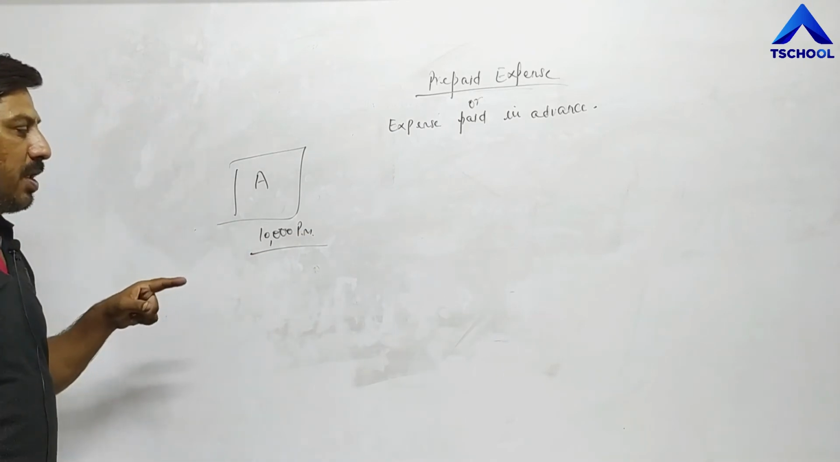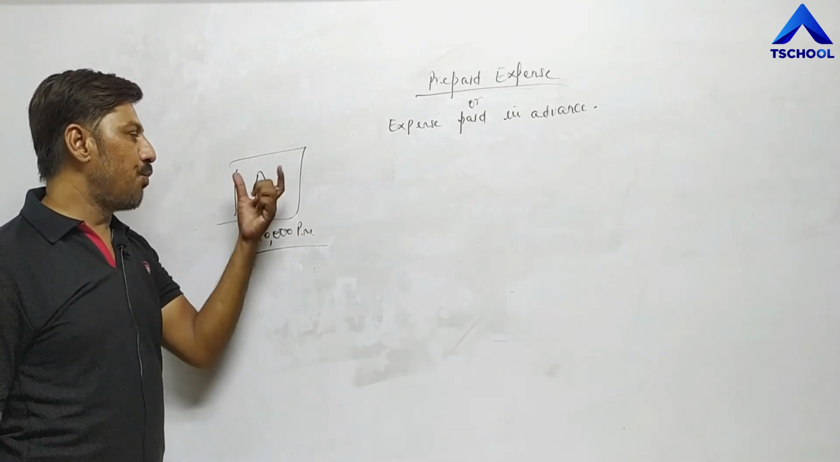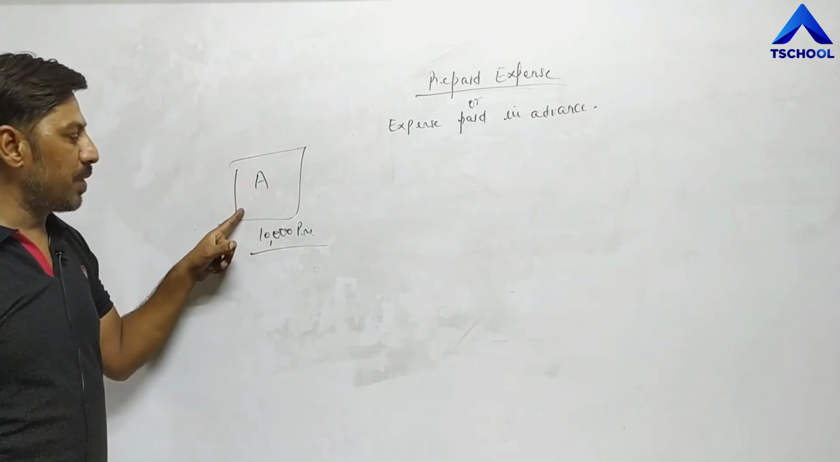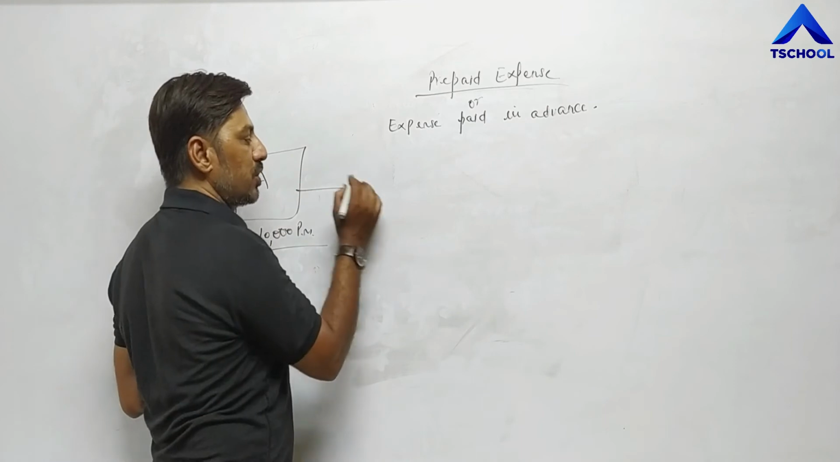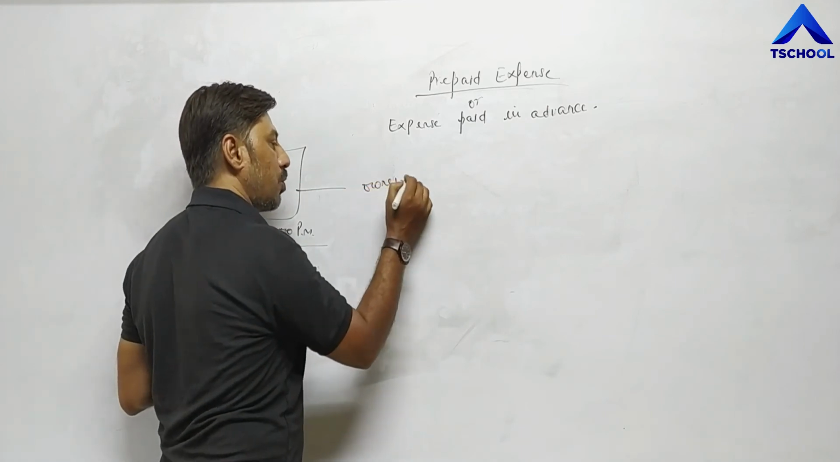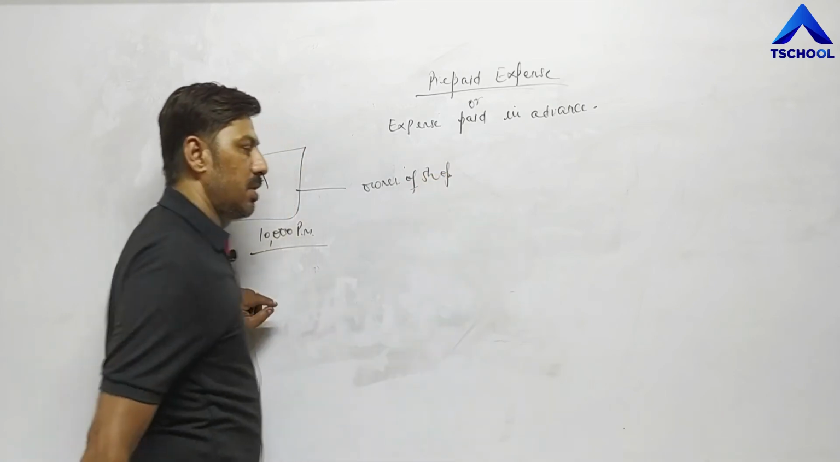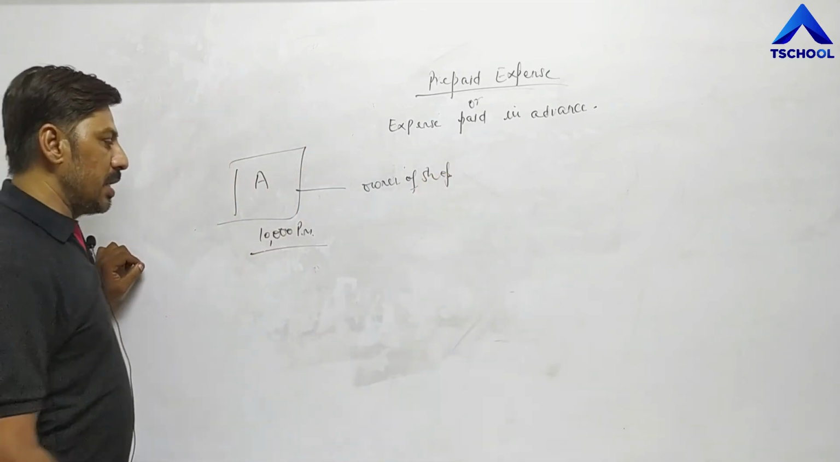Means he has to pay 10,000 rupees every month for this shop because he has taken this shop on rent. So every month he has to pay 10,000 to the owner of this shop.